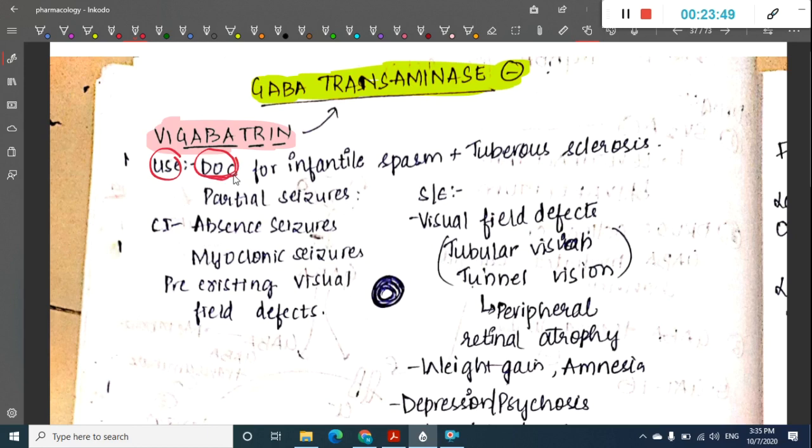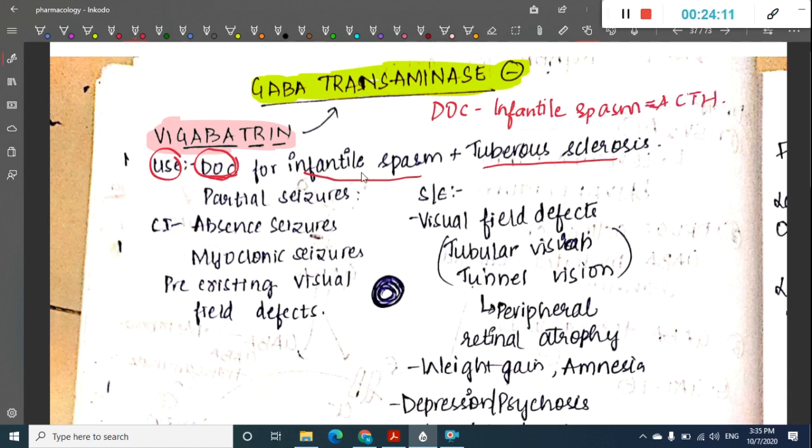Remember, it is not the drug of choice for infantile spasms alone. It is the drug of choice for infantile spasms with tuberous sclerosis. If you were asked what is the drug of choice for only infantile spasms, that is ACTH, the drug of choice for isolated infantile spasms.